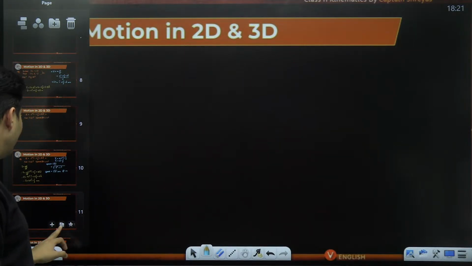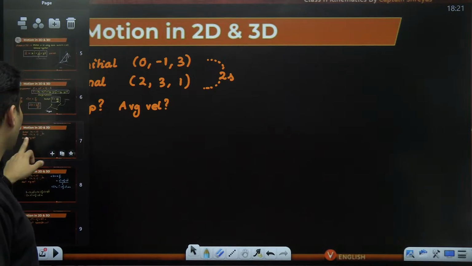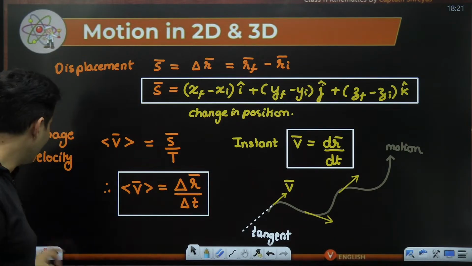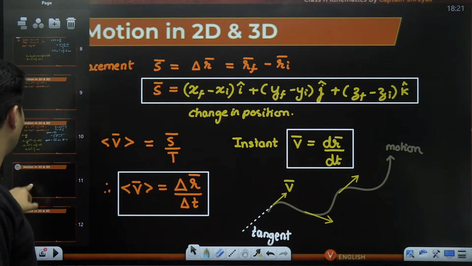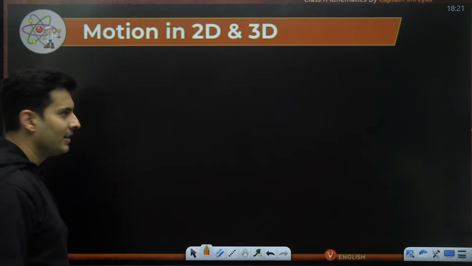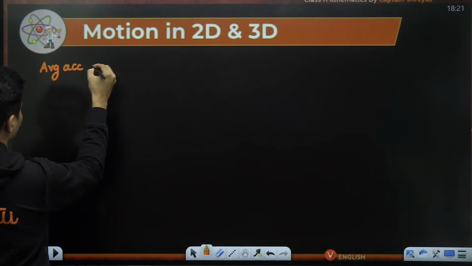So then you might be wondering, sir, if you have come till here, I have a feeling we can also find out acceleration, average or instantaneous. You're absolutely right. If you have found out till here velocity and everything, we can also find acceleration. So how? Imagine this: average acceleration